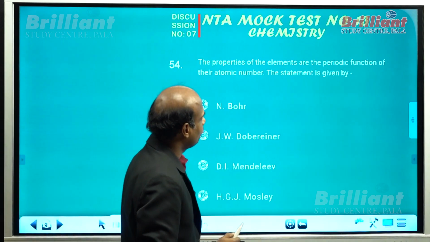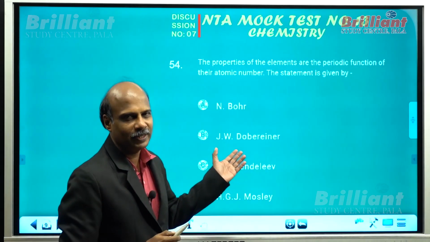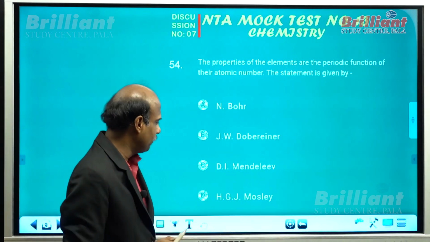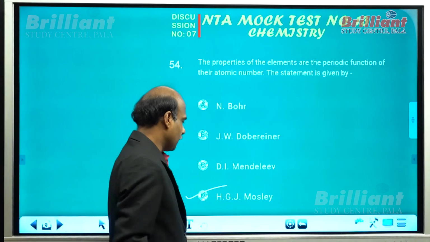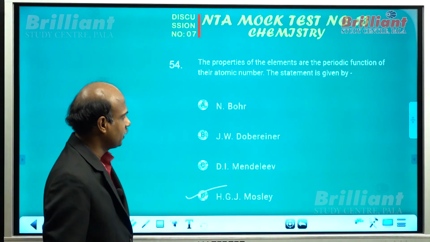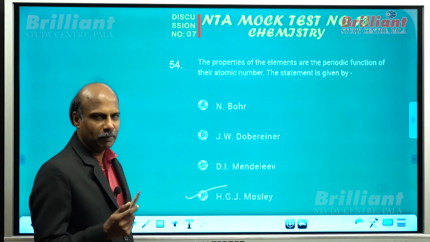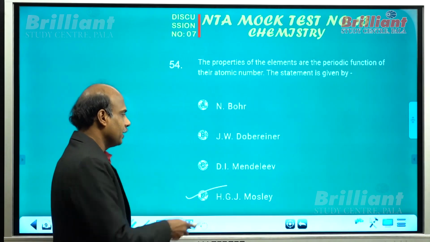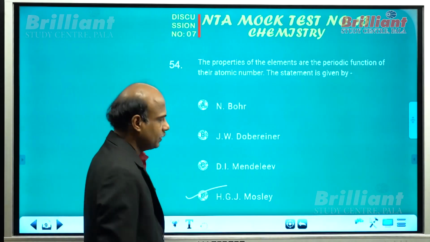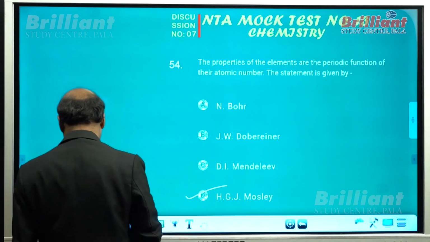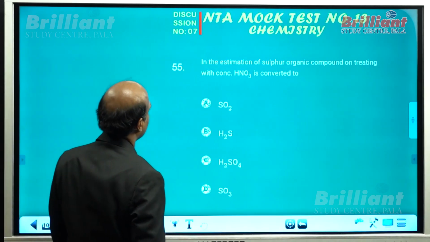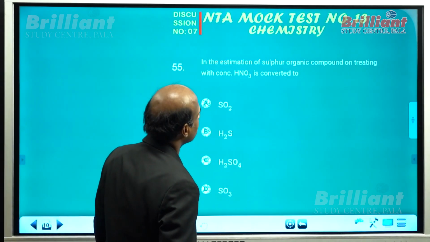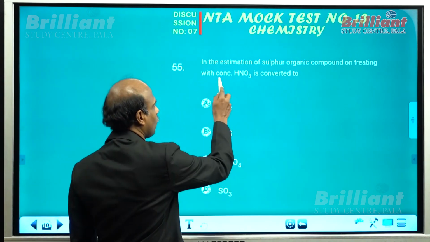The properties of elements. It's a statement, you know, mostly the modern periodic law. Physical and chemical properties of elements are periodic functions of their atomic number. All of you know that Mendeleev said it as atomic mass, but here it is atomic number, so the correct answer is option D. In the estimation of sulfur, what is the role of nitric acid?